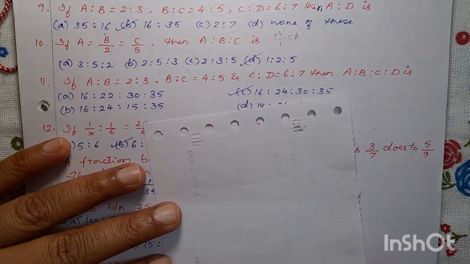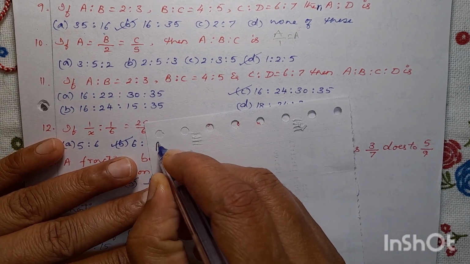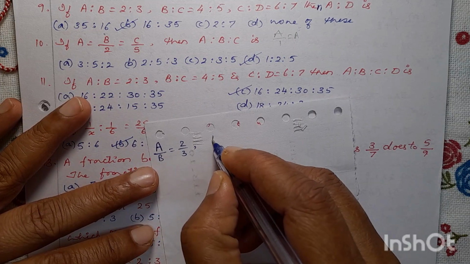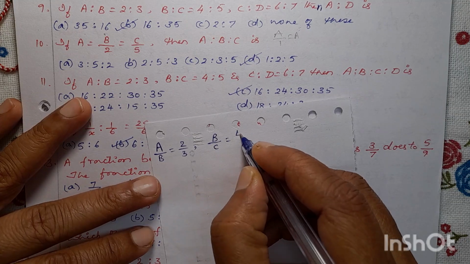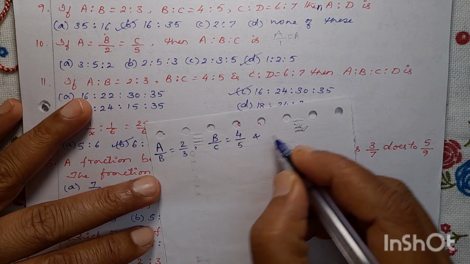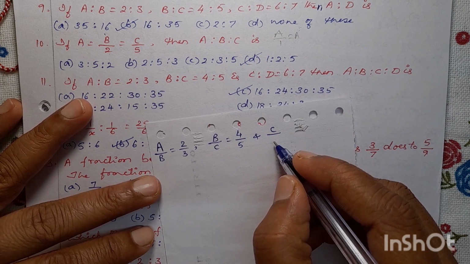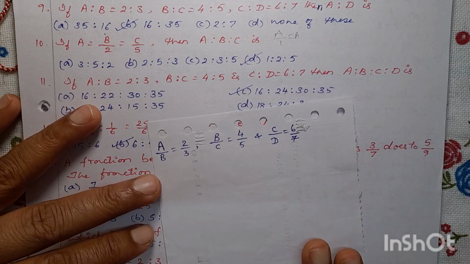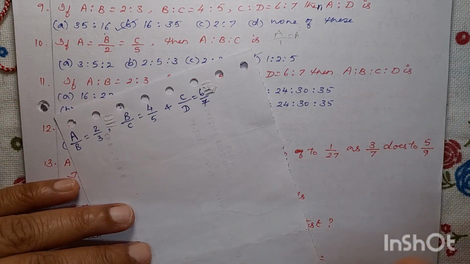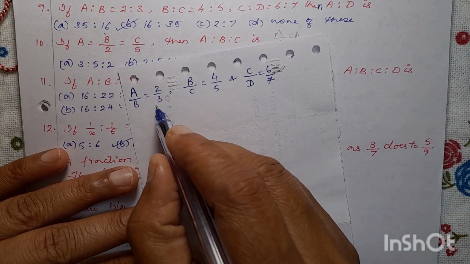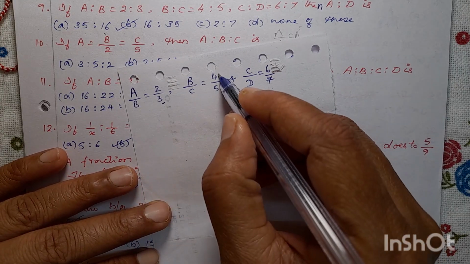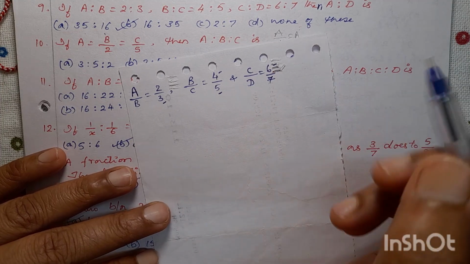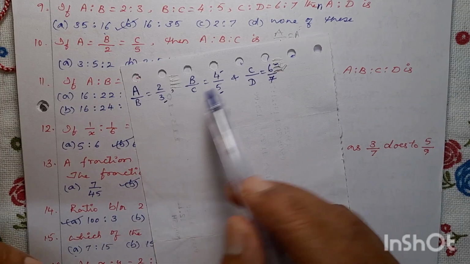So answer for this problem, A is to B, so that is A by B equal to 2 by 3. B is to C is B by C equal to 4 is to 5 is 4 by 5. And C is to D, so that is 6 is to 7, meaning C by D equal to 6 by 7. So A is to B is to C is to D we have to find out. So here B is 3 and here B is 4 and here C is 5 and here C is 6. So make it equal for B and C.